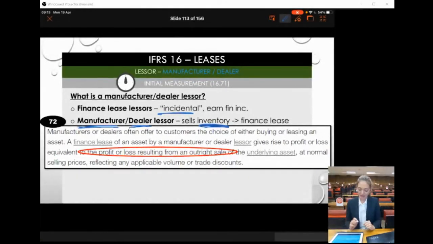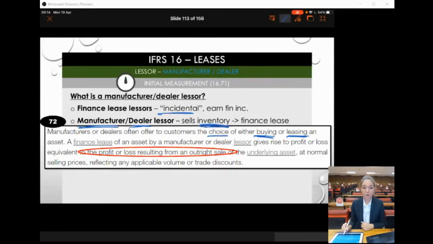Okay, under a finance lease. Now in paragraph 72, they explain to us what a manufacturer or dealer lessor is. So manufacturer or dealer lessor will either give the customers the choice of buying this asset for cash, or otherwise the customers can lease this asset from them.